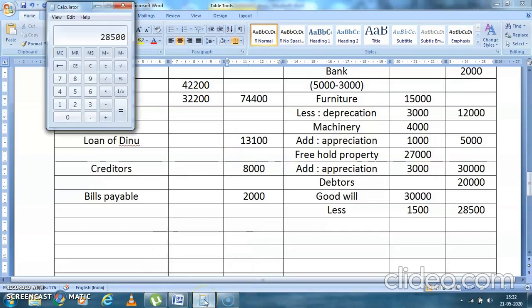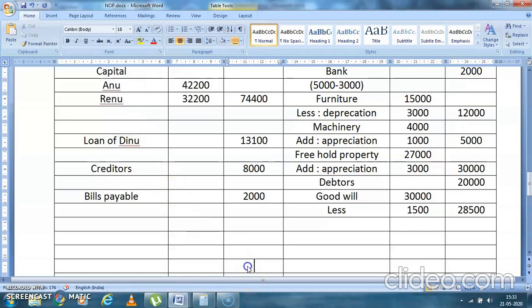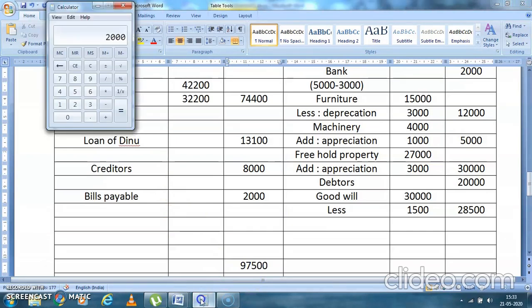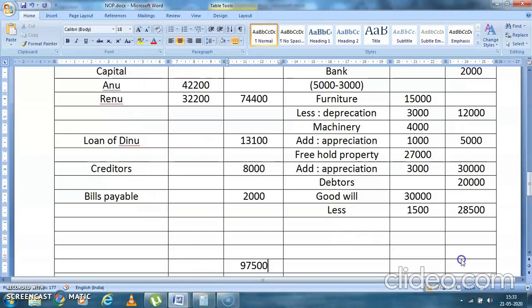So let's tally. Students, you have to do it orally, remember. Calculator is not allowed at 12th standard level. 8,000 and 2,000. So my total is coming to how much? 97,500. So here it is 97,500. My credit side is 2,000 plus 12,000 plus 5,000 plus 30,000 plus 20,000 and plus 28,500. So that is coming to 97,500.